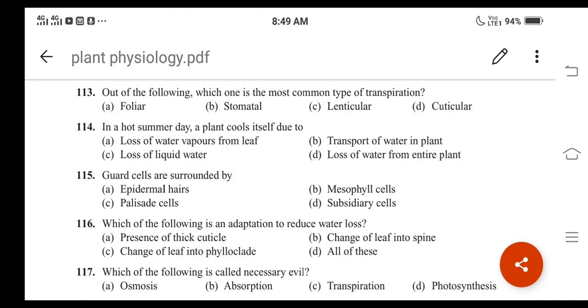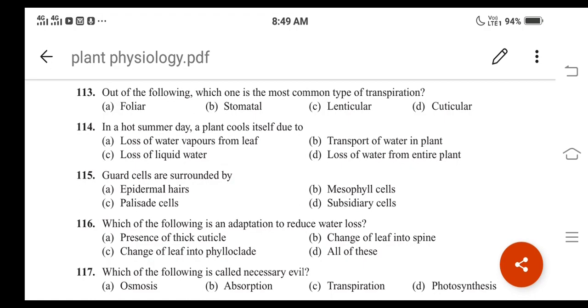Okay, then question number 114, on a hot summer day, a plant cools itself due to, what are the different options here? Loss of water vapors from leaf, then transport of water in plant, then loss of liquid water, then loss of water from entire plant, right?